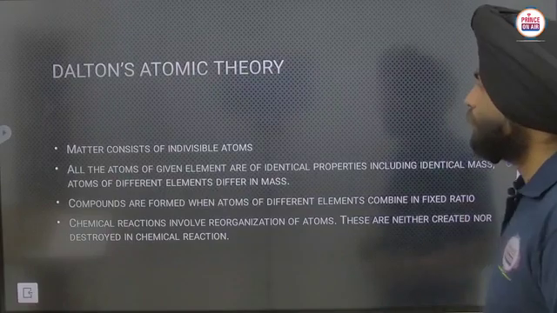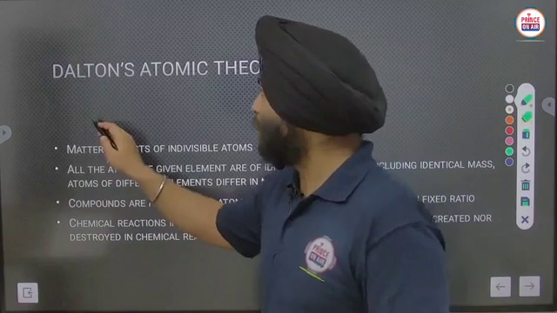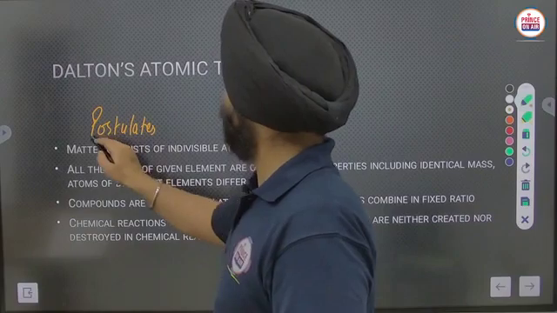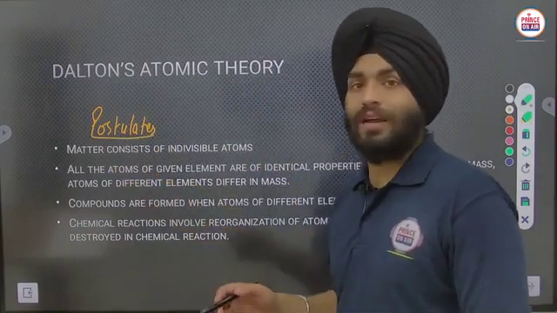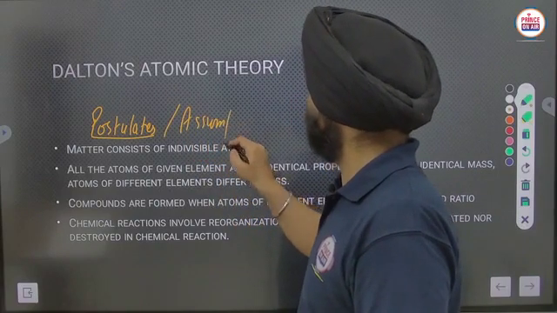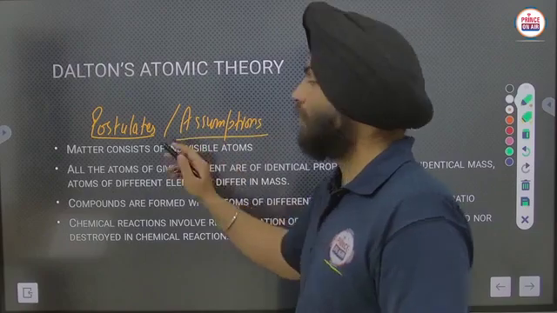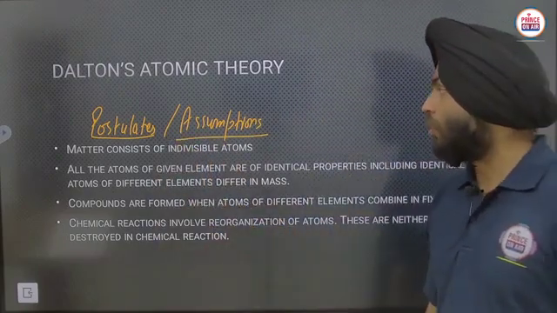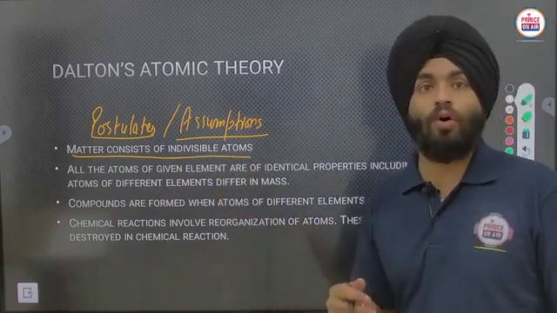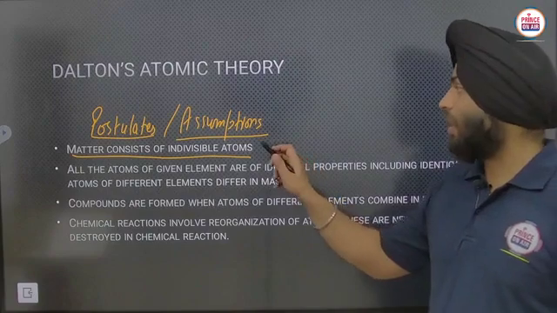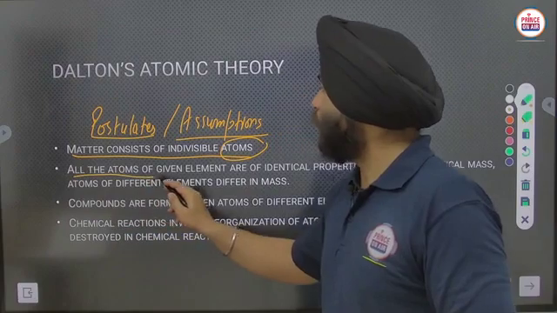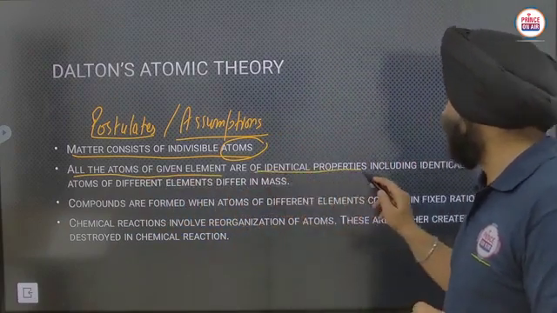Here the theory is, firstly, these are the postulates of the theory. Postulates means just assumptions, like that may happen. So, matter consists of indivisible atoms. Okay, indivisible means non-divisible particles, that are atoms. All the atoms of a given element are of identical properties.